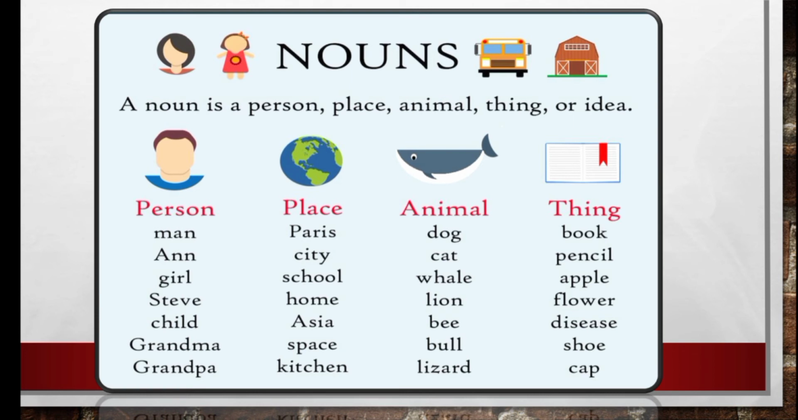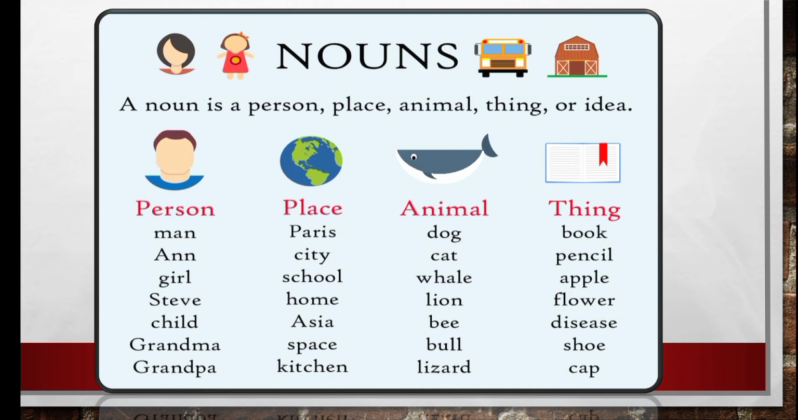Once again, tell me, what is a noun? A noun is a naming word. It is the name of a person, place, thing, animal or idea. Words which denote a person, that is, the name of a person, are man, Anne (the name of a girl), girl, Steve, child, grandma, grandpa. You can also say aunt, nephew, niece, brother, cousin, in-laws, anything, etc.